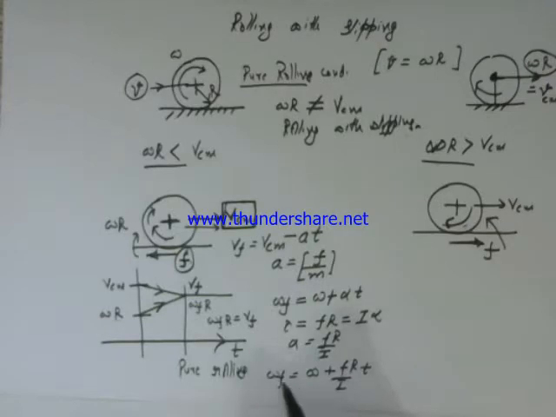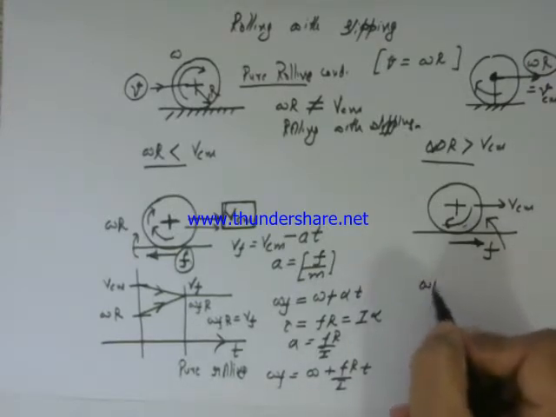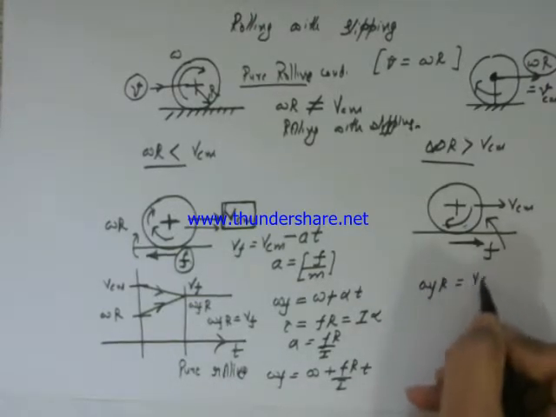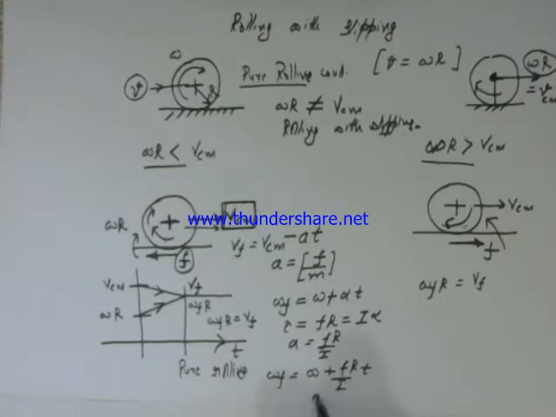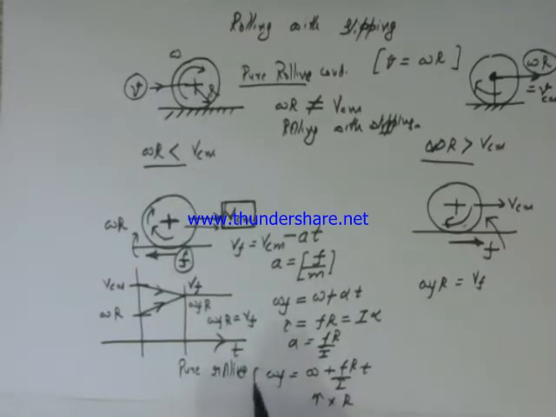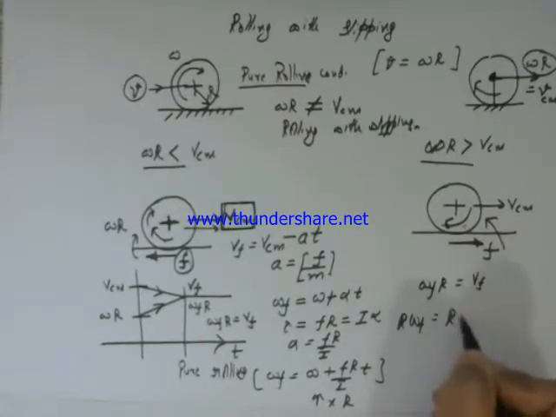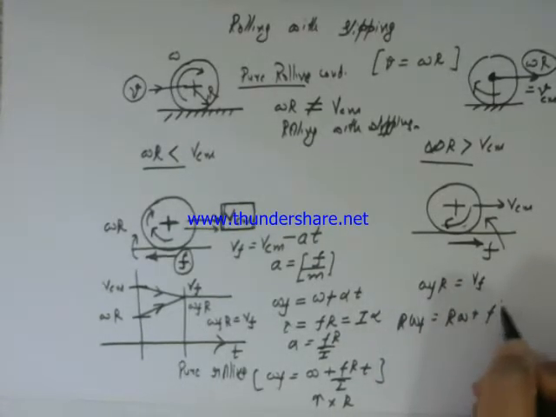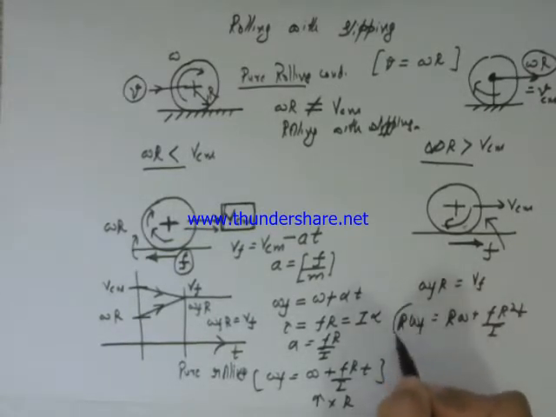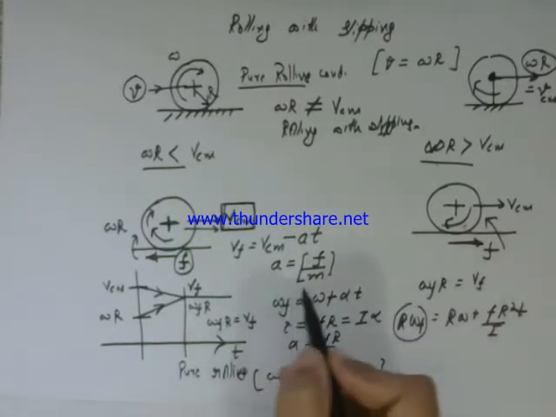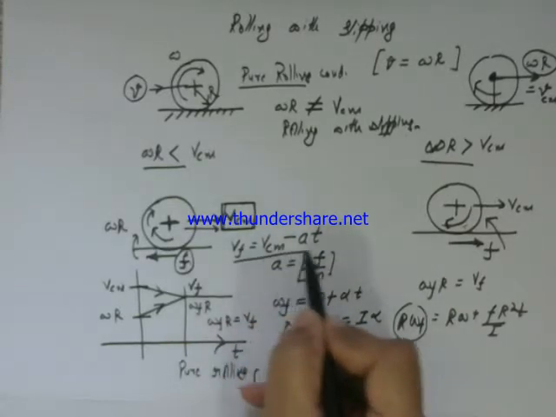Now since omega final into R is equal to v final, we multiply this whole equation by R, and we get R omega final is equal to R omega plus FR squared upon I into t. This is nothing but v final, and v final we got by the earlier relationship.